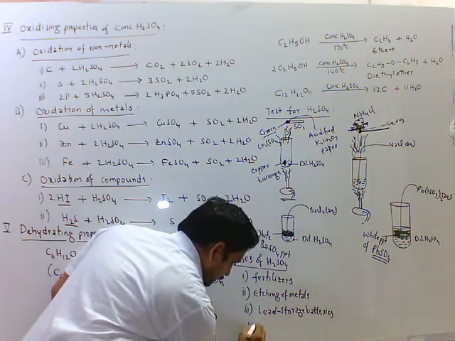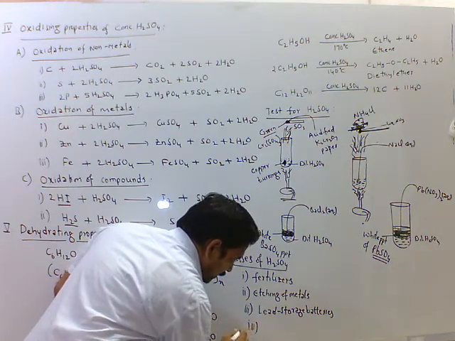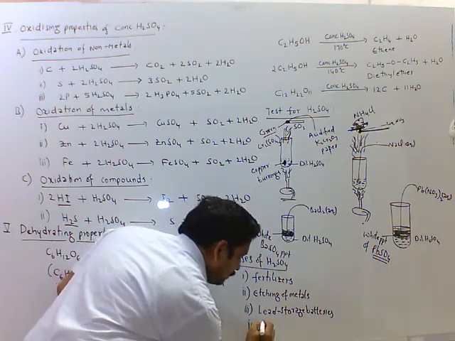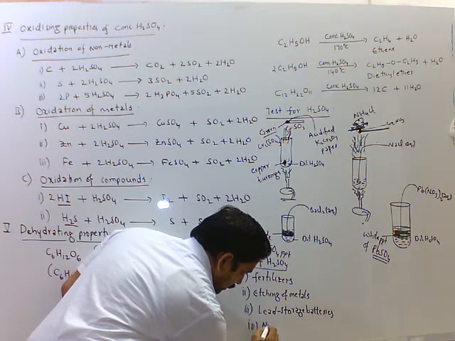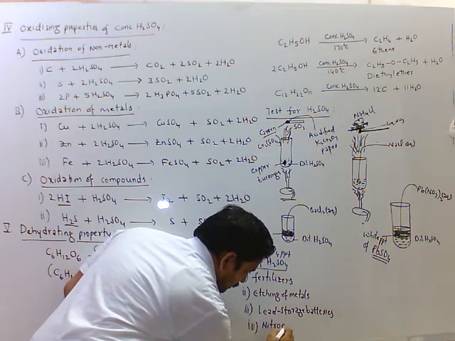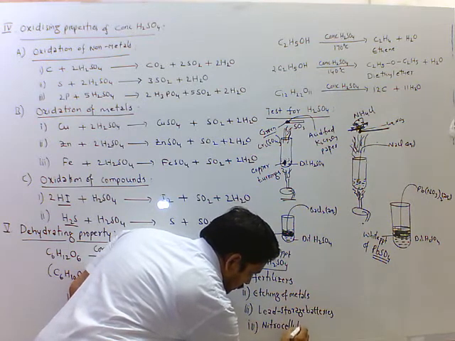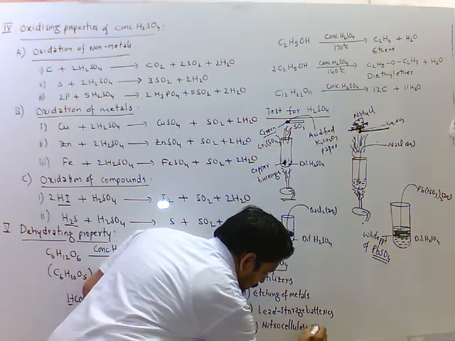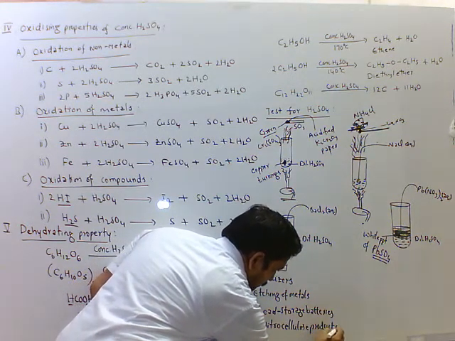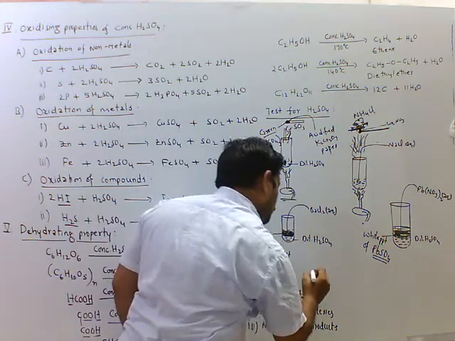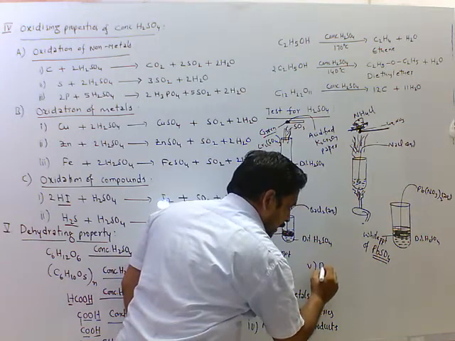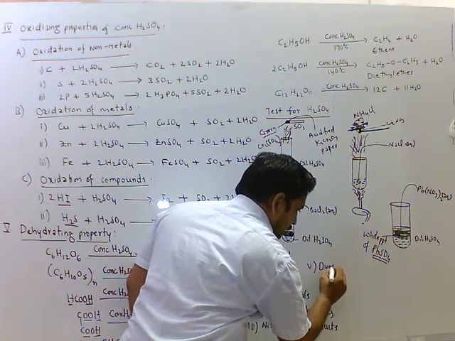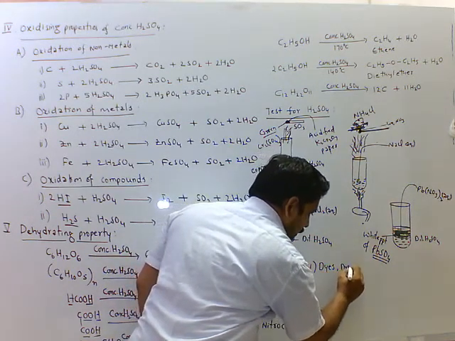Fourth one is it is used in the manufacture of nitrocellulose products. Fifth use is it is used in the manufacture of dyes, drugs,